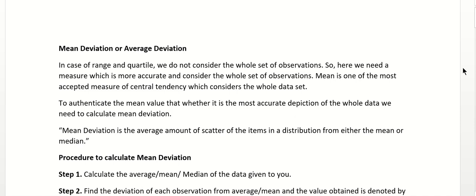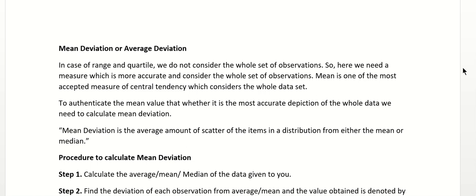Today we are starting with mean deviation or average deviation. So let us first understand what mean deviation is. Whenever we calculate the mean, or we call it arithmetic mean, average, it is a representative value for the whole data set, right?